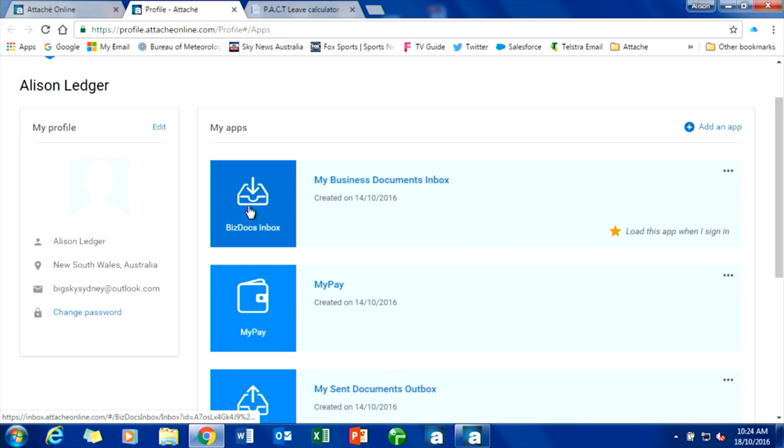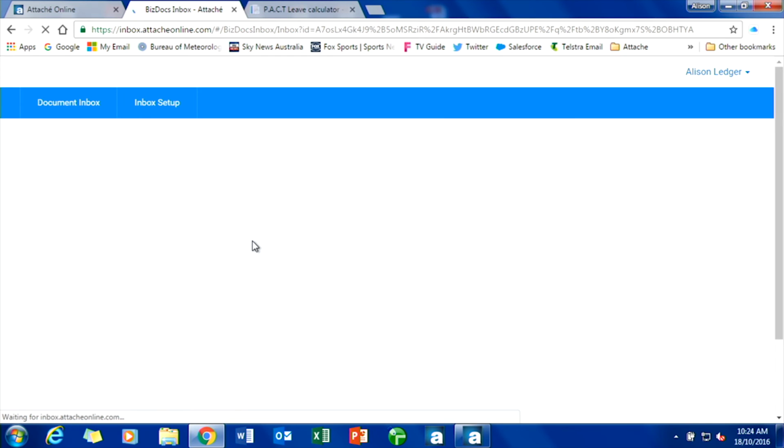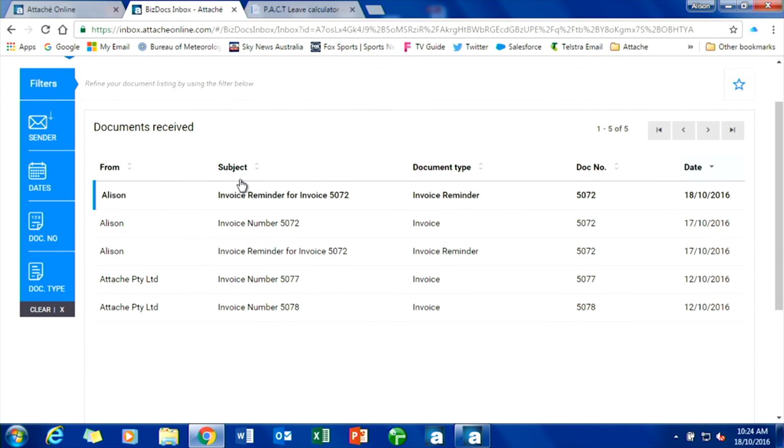So if I go into my Biz Docs inbox, you can see here the invoices that I've received. I've received some from Attaché, and some from Alison. One of them just happens to be an invoice reminder as well.